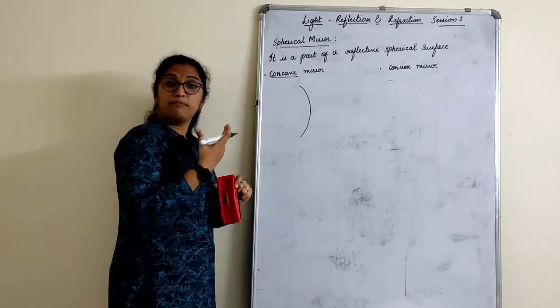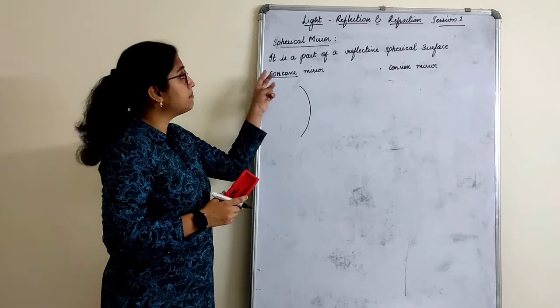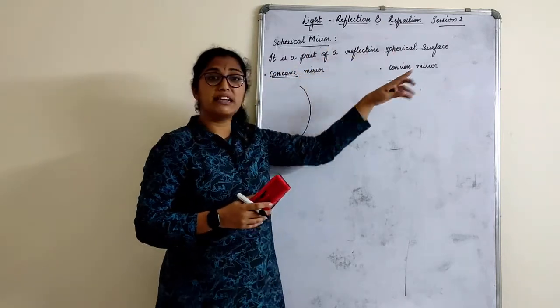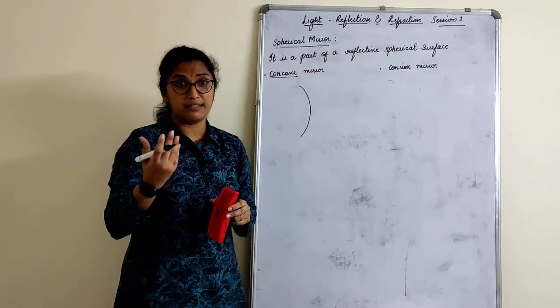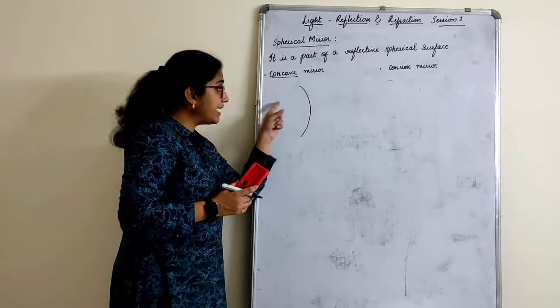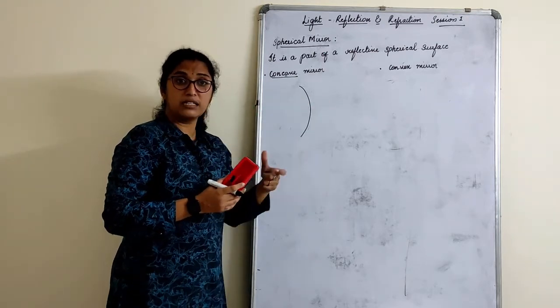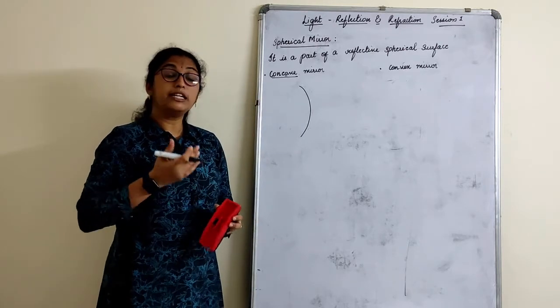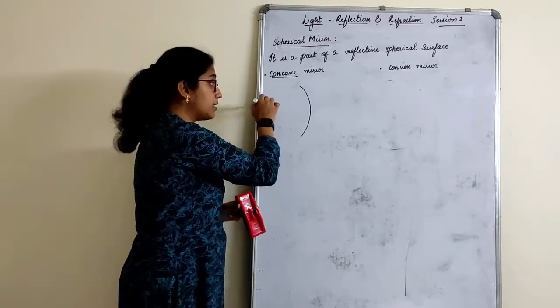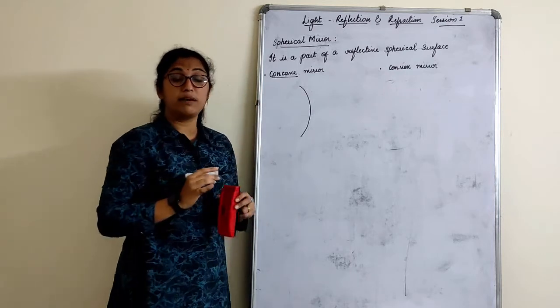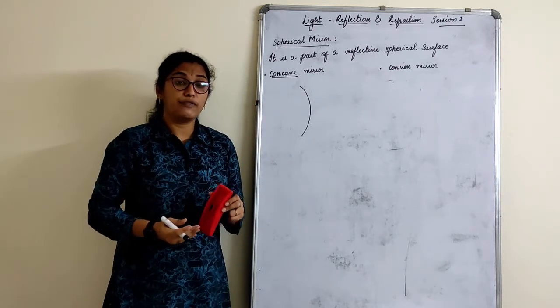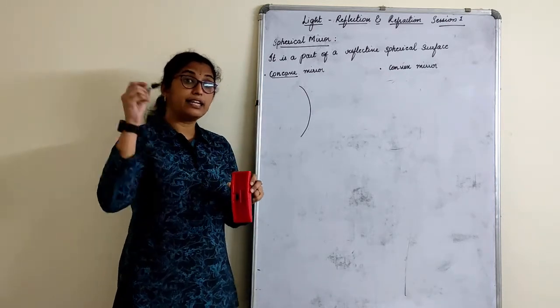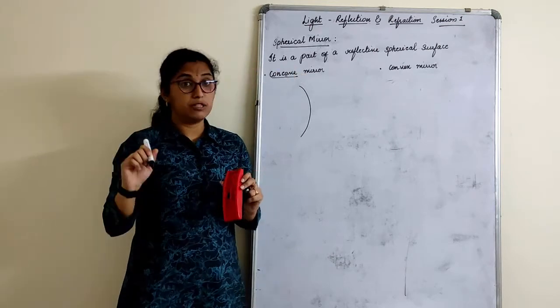Mirror, as I told you, is a part of a reflective spherical surface, which is basically a glass, right? So if a light ray falls on this glass, what will happen? It will come out from the other side, true? But I don't want the light ray to enter and just pass through to the other side. Rather, what do we want? We want that light ray to enter and bounce back.